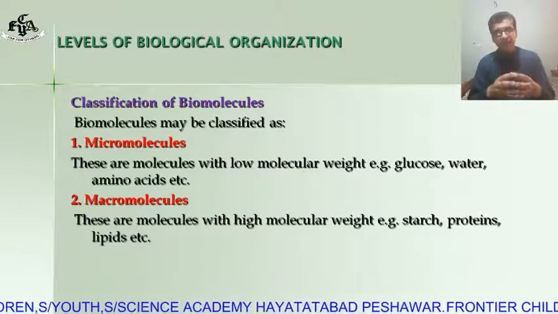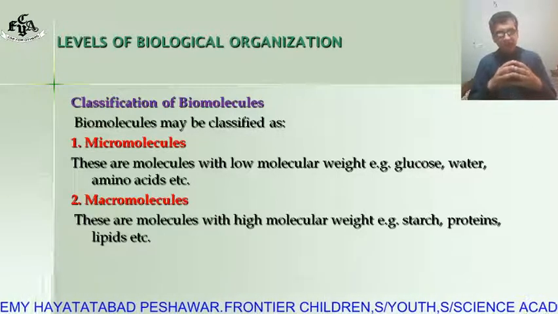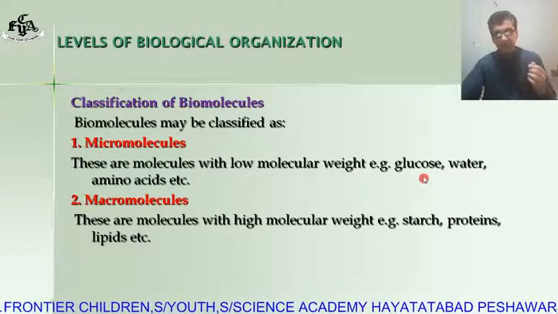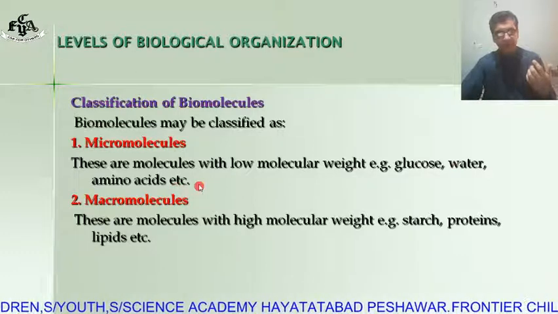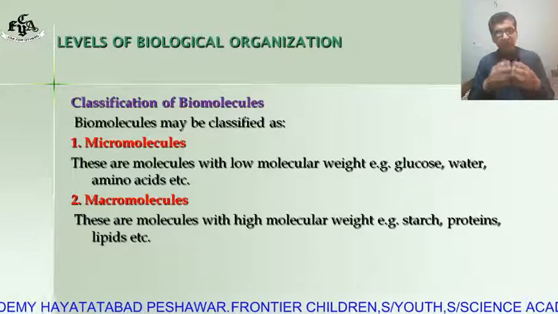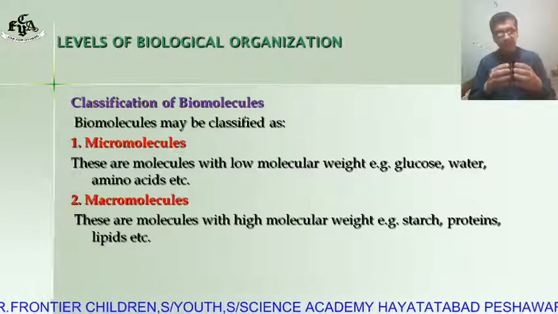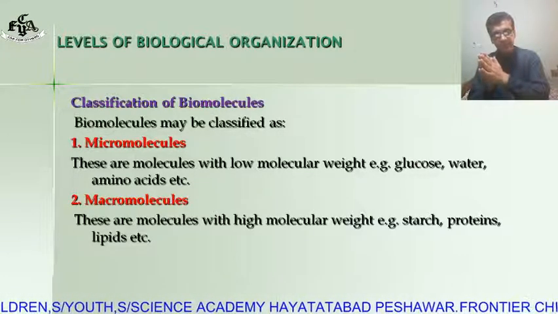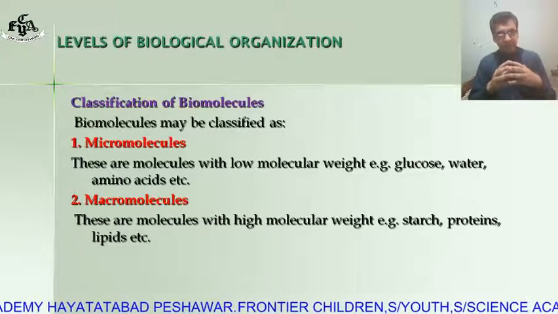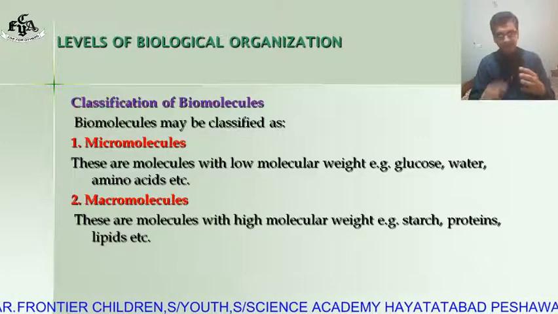You will study this in the chemistry branch of science. Examples are glucose, water, amino acid, etc. And macromolecules are the molecules with higher molecular weight, and examples are starch, protein and lipids. So it means that the atoms of these elements combine and form molecules, and these molecules are called biomolecules, which are present in the living body.